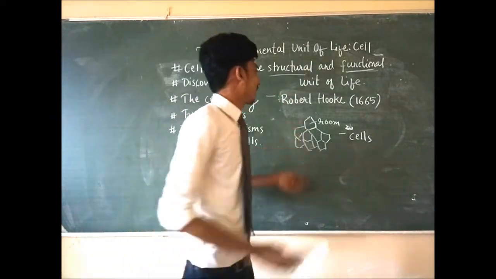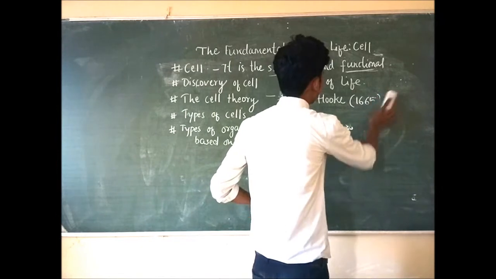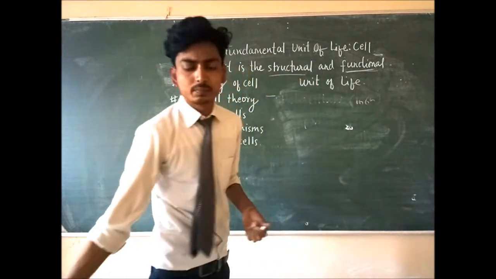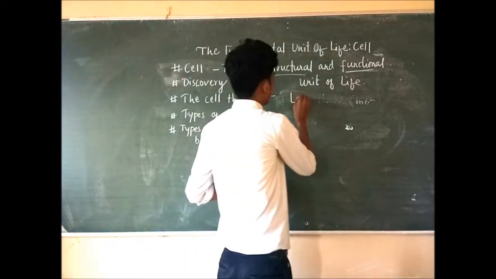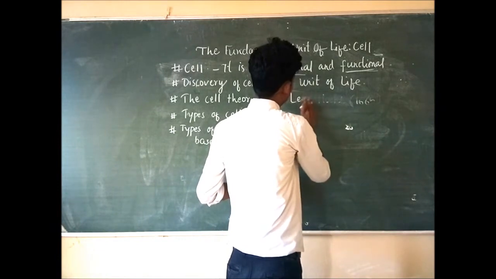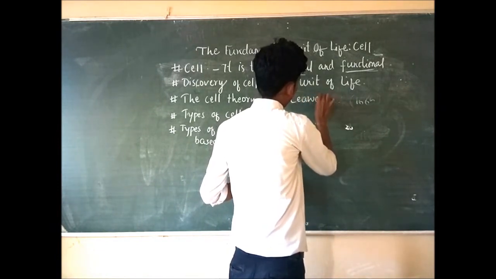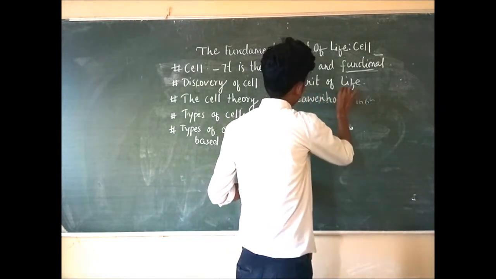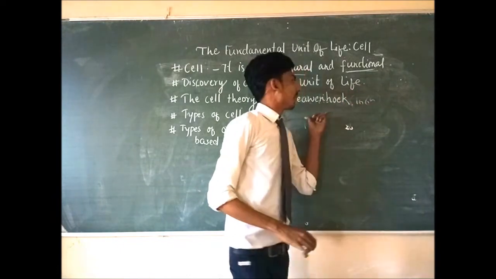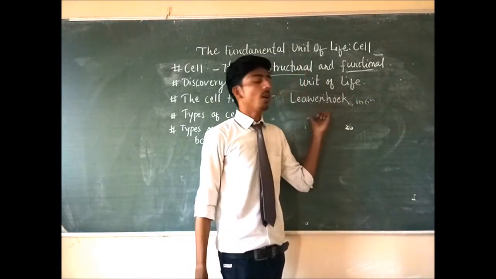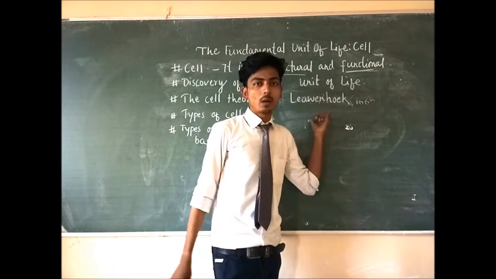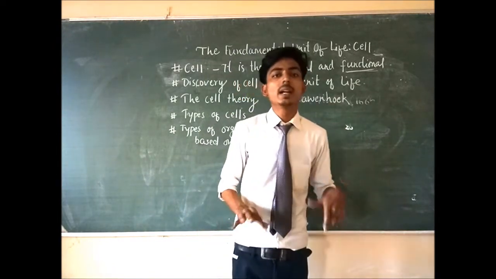Then came another scientist, Leeuwenhoek, after Robert Hooke. Robert Hooke only found dead cells.